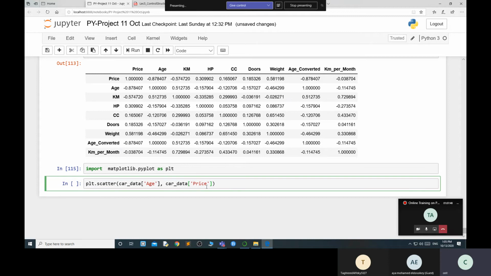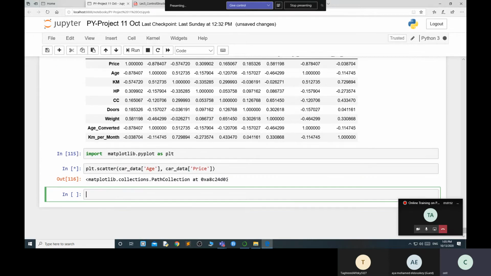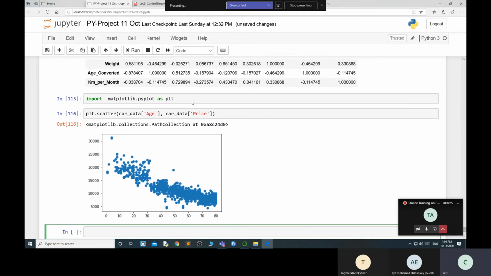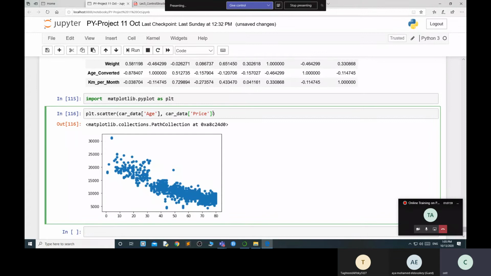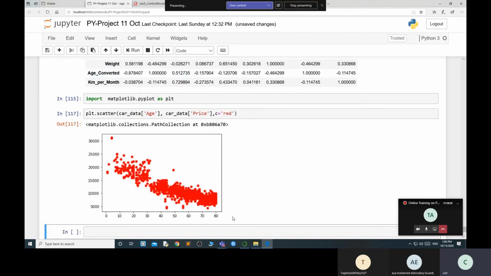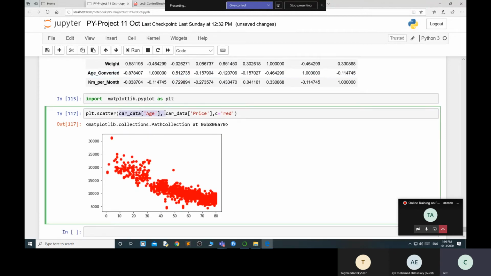Now I want to print it as well. First of all, I'll show you this one, to see if it works or not. But I'm not understanding what is the age and what is the price, so I can use c equal to red. These are some functions, and you can see the red color over here. The first value becomes your x-axis and the second value becomes your y-axis. So see, this is the price, and this is the age.